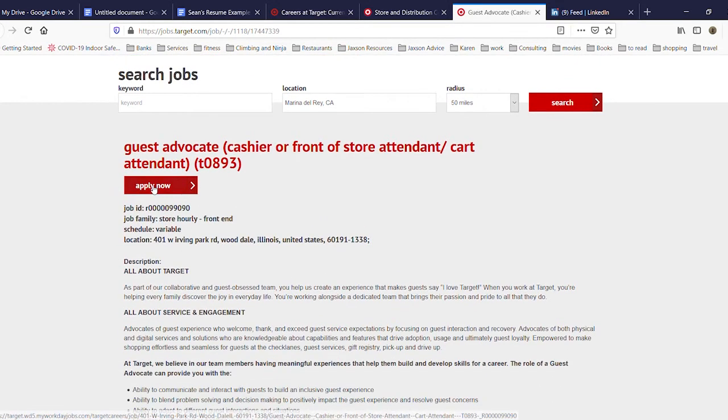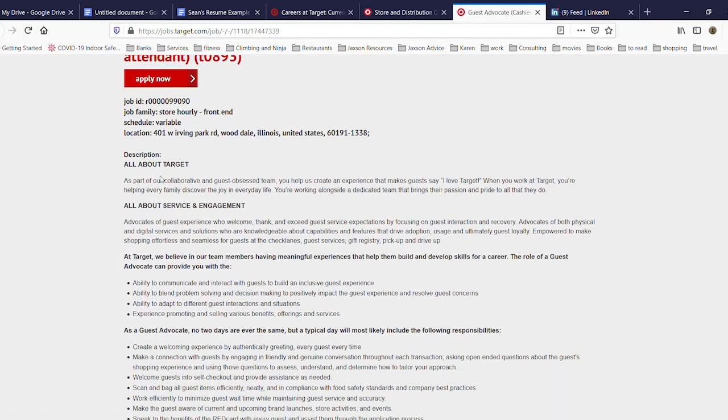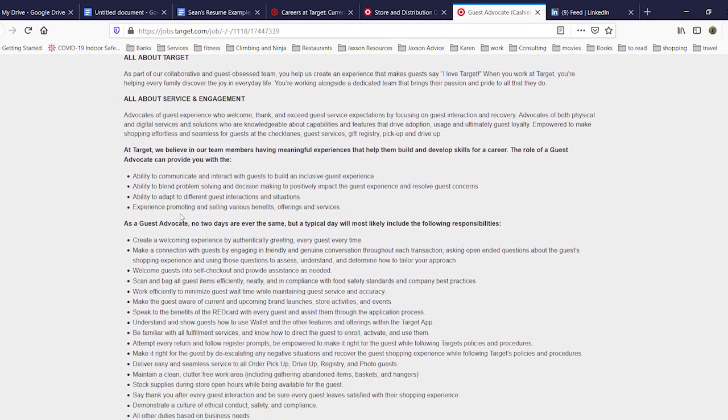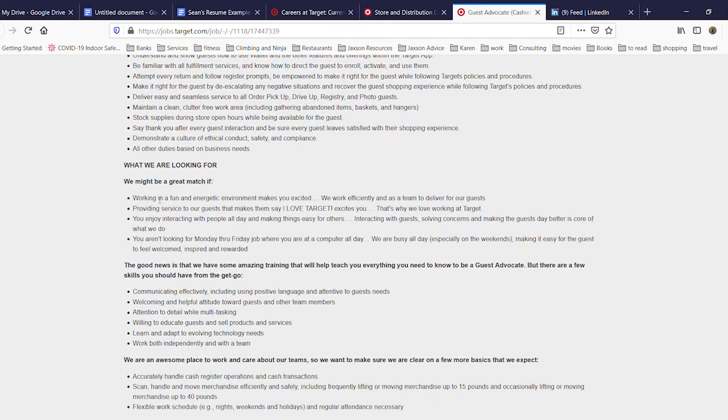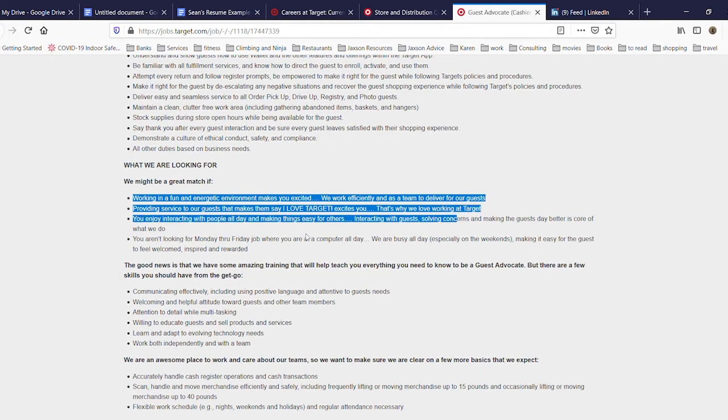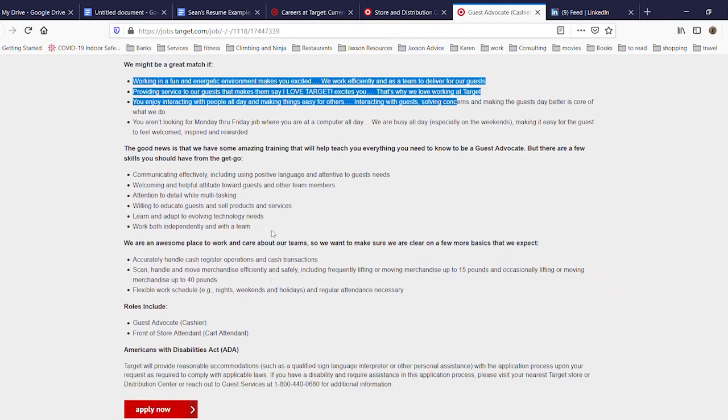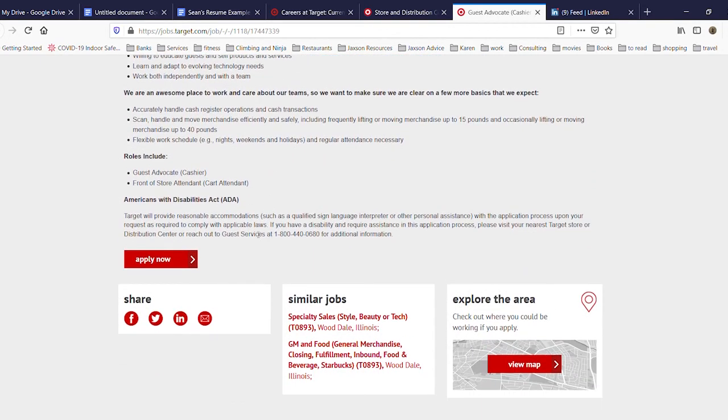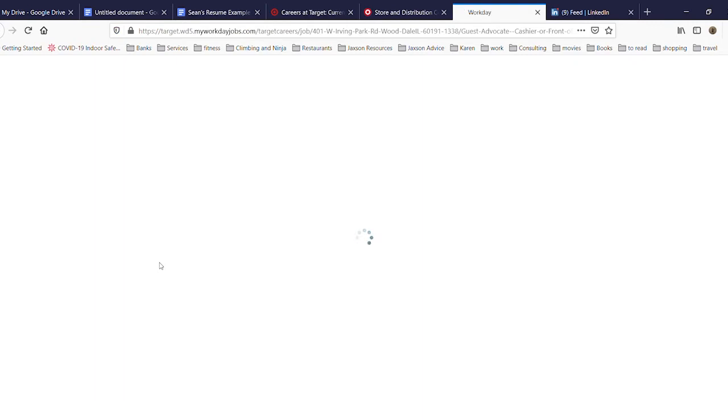I see Apply Now. And underneath it has a description, so this will tell you about the job. Sometimes they'll give you a lot of details. Sometimes they'll have just general things that they say with all jobs. You'll be a great match if you like working at Target, and things like that. Depending on the company, sometimes they'll have specifics about pay or benefits. Again, it depends on the kind of job and what you're looking for. So I see Apply Now. I'll click that.